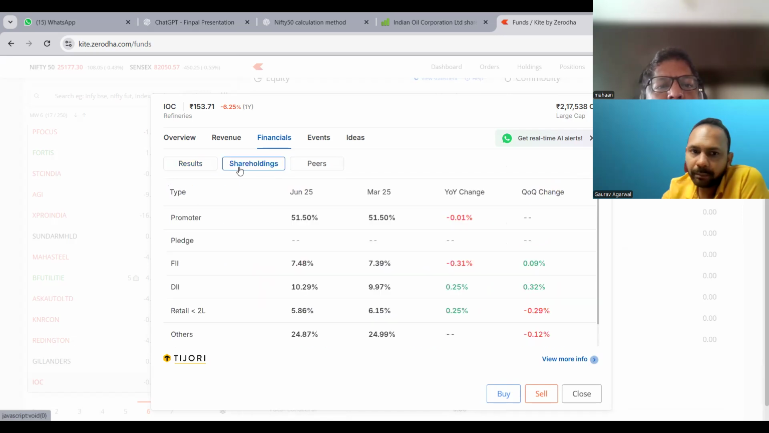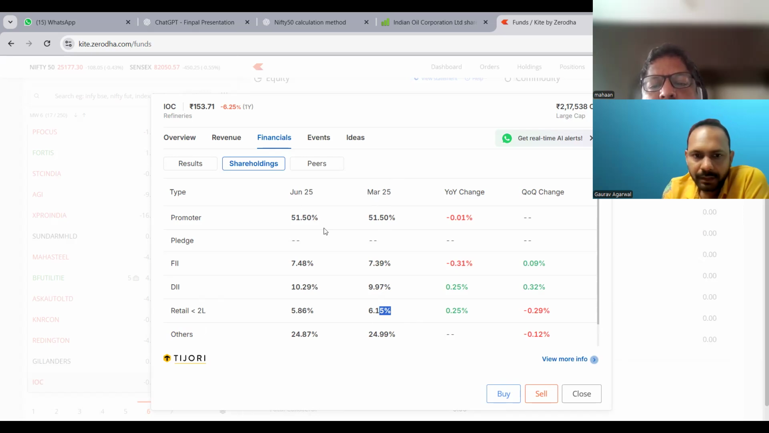And then we have shareholding patterns, right? Meaning how much percentage they are holding of the share. Like, how much is the promoter holding? On March 2025, they are holding 51%. FIIs, foreign investors, are holding 7.39%. DIIs, domestic investors, are holding 9.97%. And the retail category, like us, the small shareholders and all, are holding 6.15%, right? So this is how you can see the shareholding pattern also.